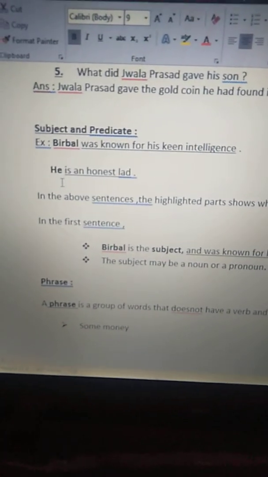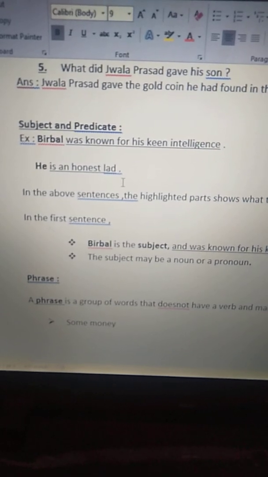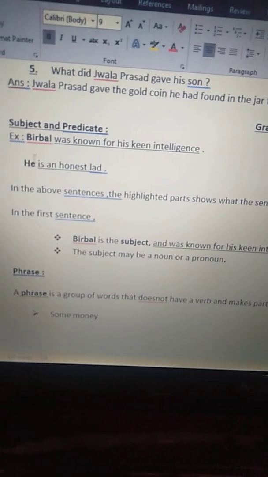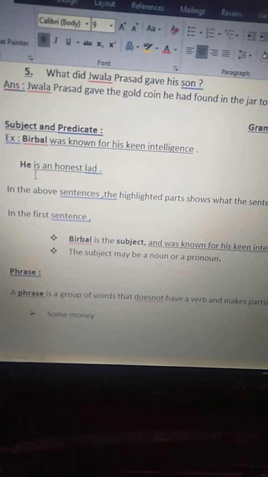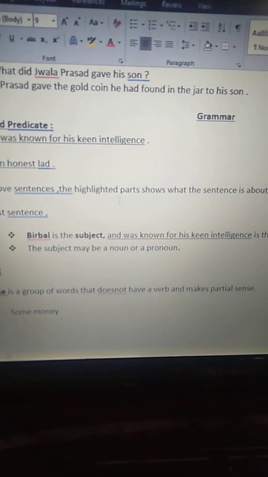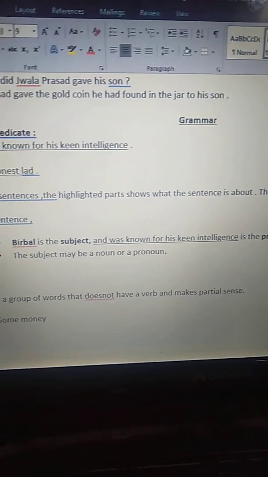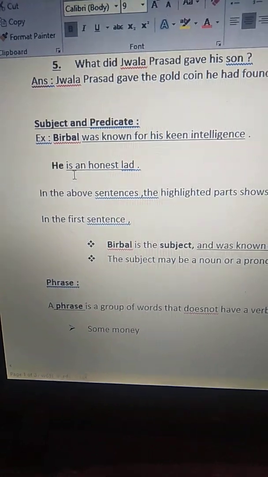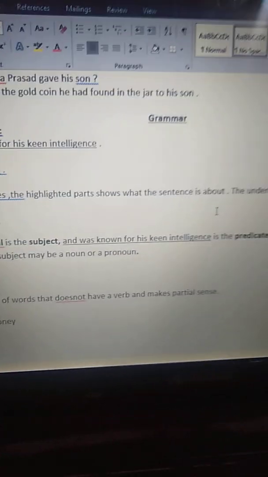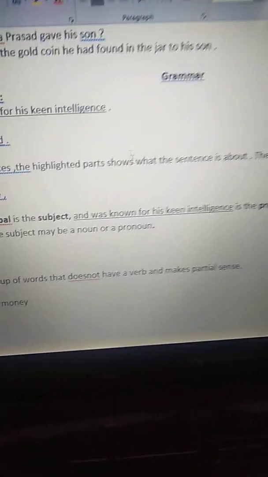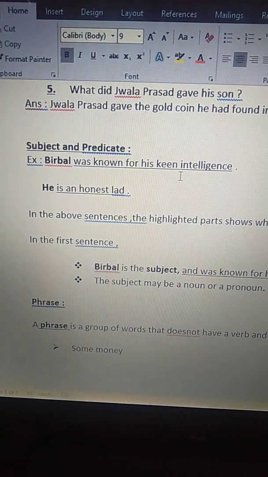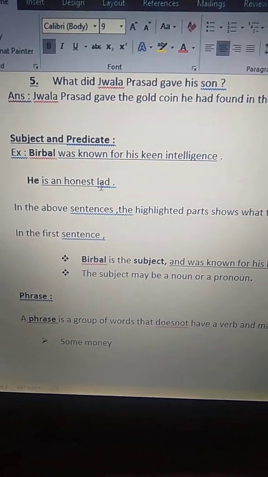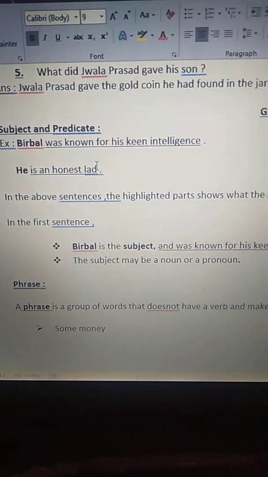See the second example, children. He is an honest lad. In the above sentences, the highlighted parts are Birbal and he. These two are highlighted parts in the above sentences, right? Highlighted part shows what the sentence is about. So, this sentence is about Birbal and this sentence is about a person, a man, he. Okay. The underlined part shows the action. Was known for his keen intelligence and is an honest lad. These two underlined parts show the action about those persons.